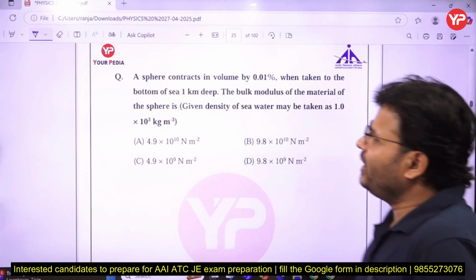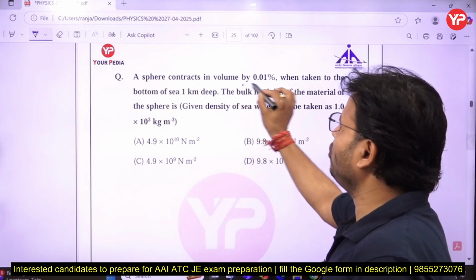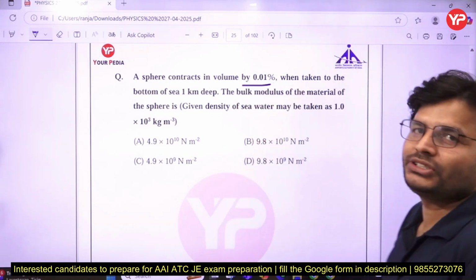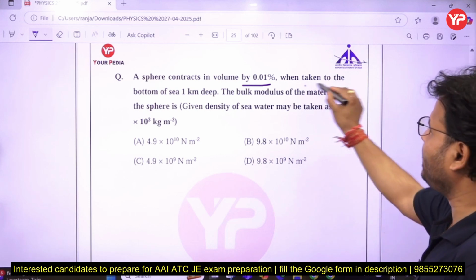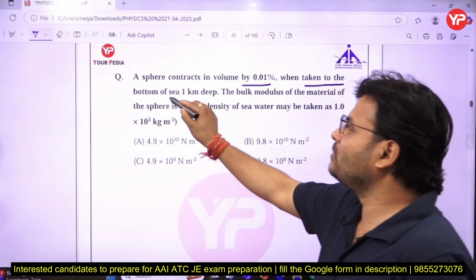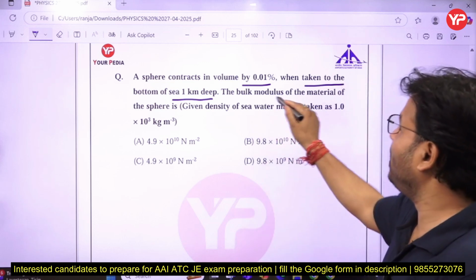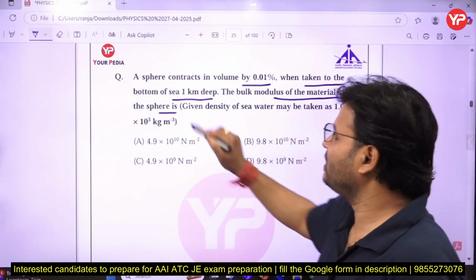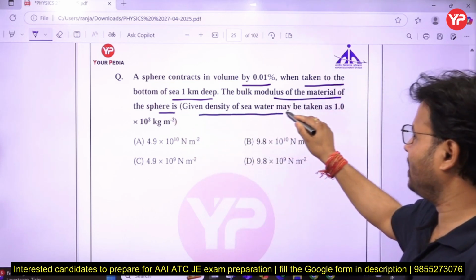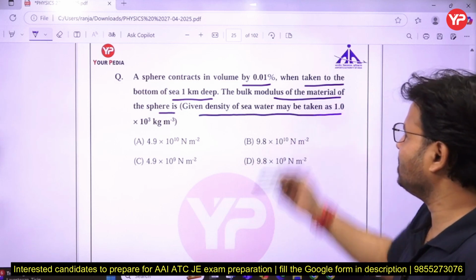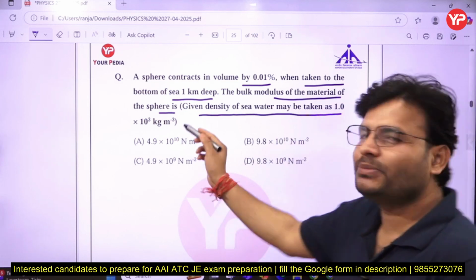Next question: a sphere contracts in volume by 0.01% when taken to the bottom of the sea 1 km deep. The bulk modulus of the material of the sphere, given the density of sea water as 1000 kg per meter cube.